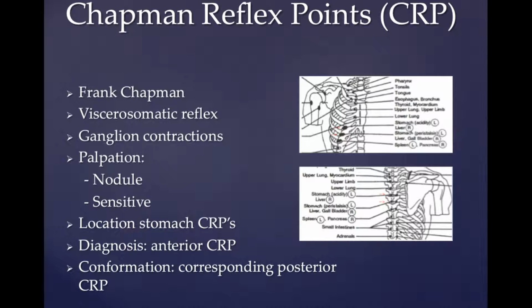The posterior Chapman reflex point of the stomach is situated at the left side halfway between the spinous process of thoracic vertebra 5 and the transverse process of thoracic vertebra 6. The other posterior Chapman reflex point is situated between the spinous process of thoracic vertebra 6 and the transverse process of thoracic vertebra 7. It is urged to use initially the anterior Chapman reflex points for diagnosis, because they are more extensive than the posterior Chapman reflex points. This removes the confusion of which organ is the cause of the Chapman reflex point. Confirmation of the organ diagnosis once an anterior Chapman reflex point is determined is obtained through the presence of the corresponding posterior Chapman reflex point.